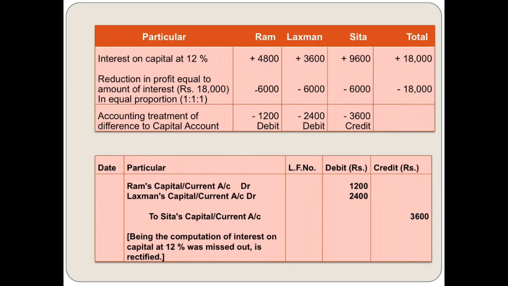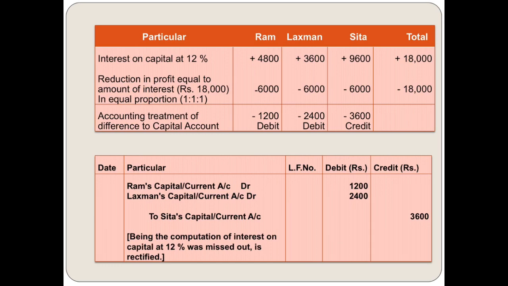First we make a table like that: particulars, Ram, Lakshman, Sita and total. First we write interest on capital at the rate of 12%. See friend, remember one thing, interest on capital for the partner is income, and the firm has to pay this interest to the partner, so for the firm it is an expense. Again I repeat, interest on capital for the partner is income and for the firm it is an expense.